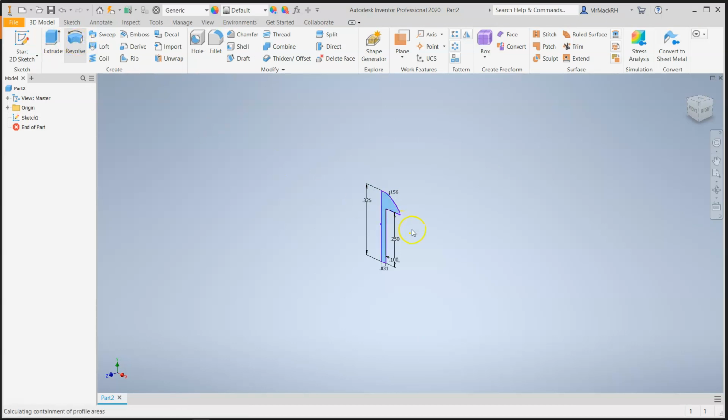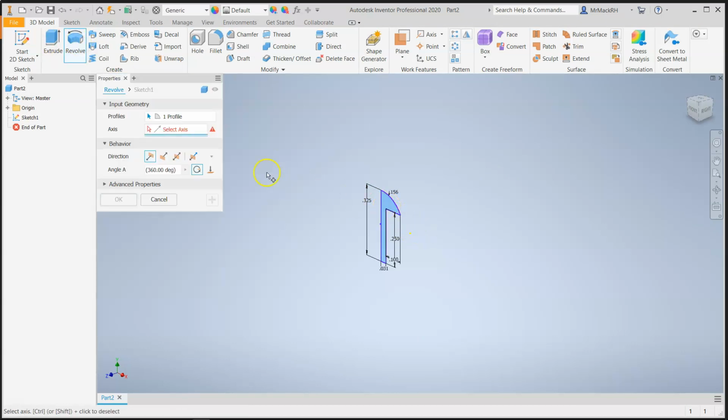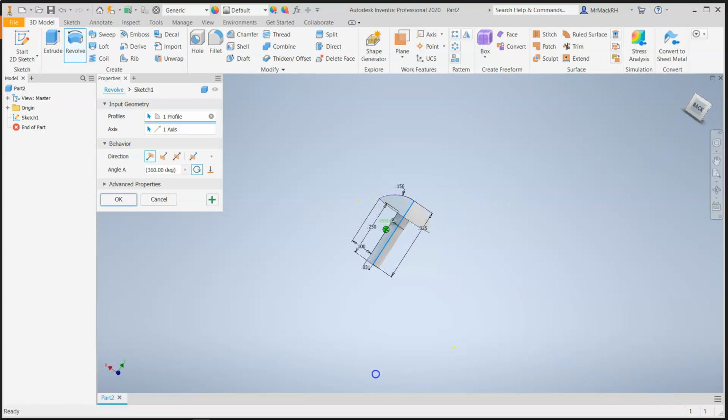Now we can revolve this, and then it says select axis, the vertical axis here, and we should have a nice little bolt, or little pin. Okay.